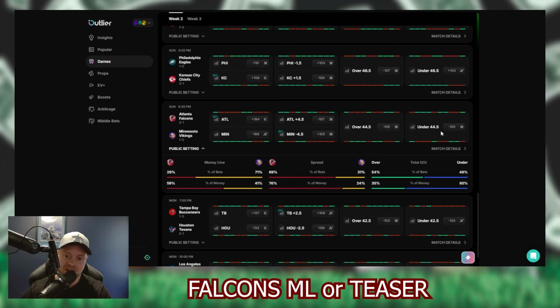Maybe under 50.5. I'm not sure about the over-under on this one, but Falcons plus 10.5 is definitely what I would take on the teaser. I got Falcons winning in this on my Pick Skin pick 'em as well. I think that's a good play for an underdog if you want to take their money line, plus 194.